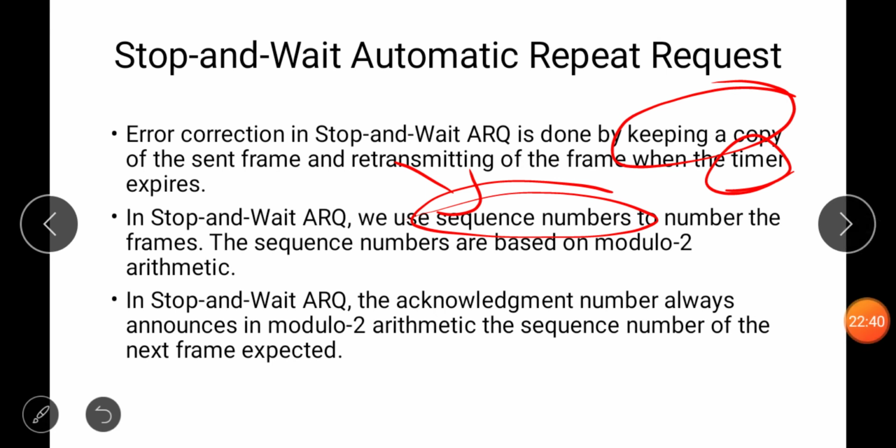Okay, in stop and wait ARQ, we also use an acknowledgement number, because the same thing may apply for acknowledgement. So acknowledgement is also in modulo 2 arithmetic, the sequence number of the next frame expected. So what is acknowledgement here? The sequence number of the acknowledgement is equal to the next frame expected. It means if you are sending the 0th frame, the acknowledgement for the 0th frame will be 1. If you are sending frame 1, the acknowledgement will be 2, so that you can transfer the second frame.